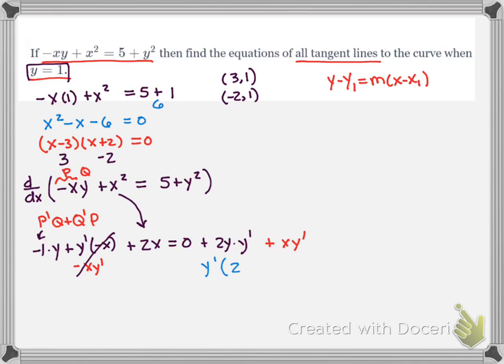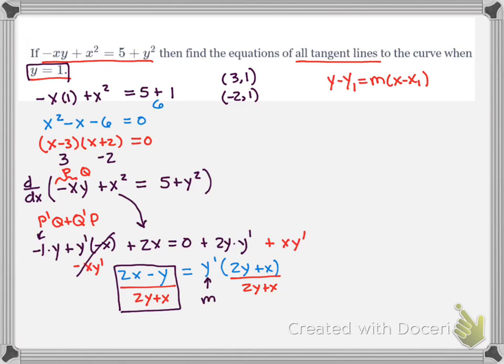Y prime times 2y plus x equals 2x minus y. Now I'll divide by 2y plus x. This is our y prime, and it's the slope of our graph.